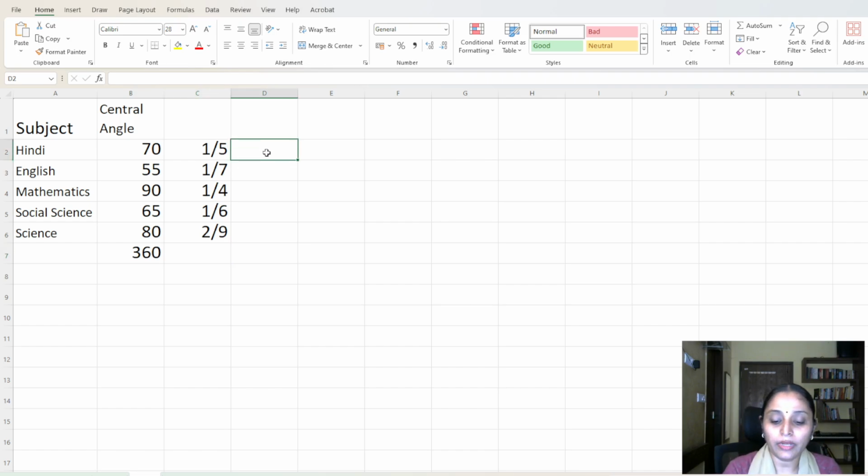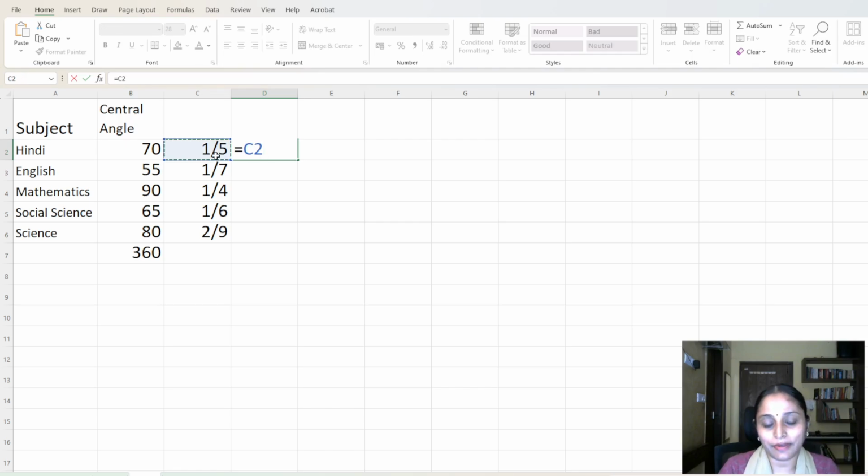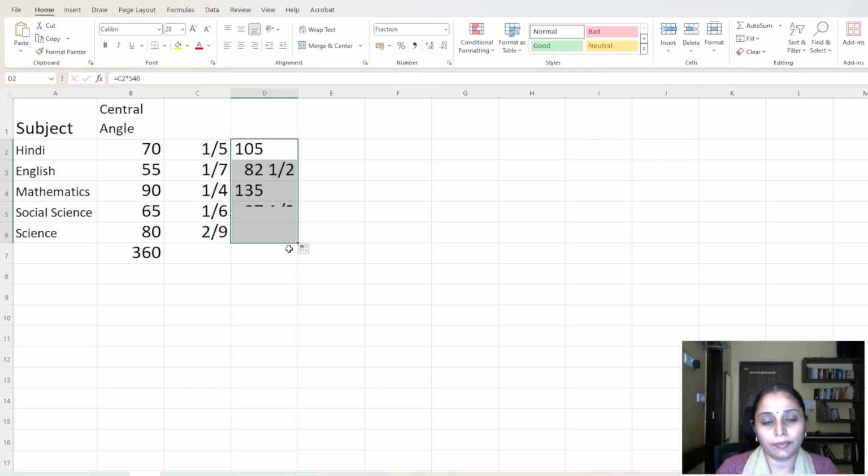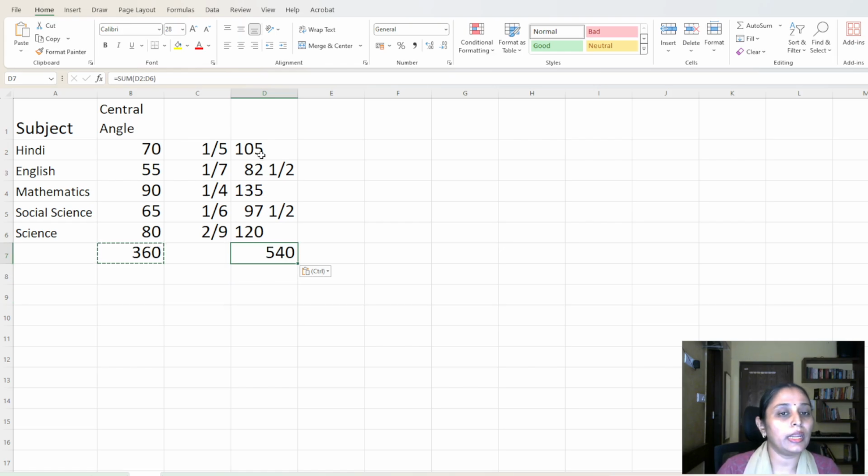Now what will I do? I have to multiply this fraction by total marks, which is 540. So I'm going to multiply this by the total marks, which is nothing but 540. Now if I add this, you can see that you got a 540. So here I have 82 and a half, 97 and a half. You can have it in decimal also.